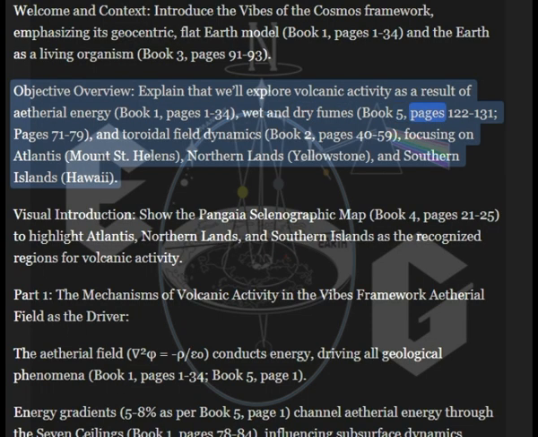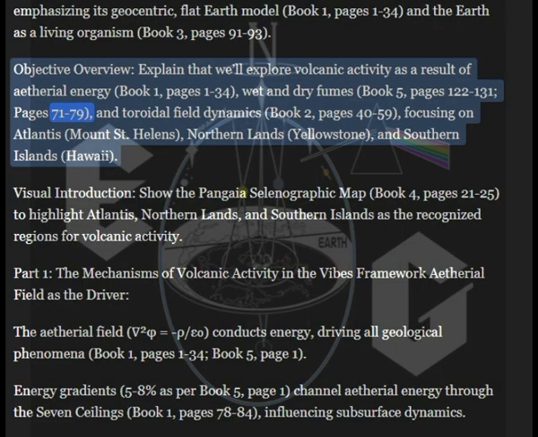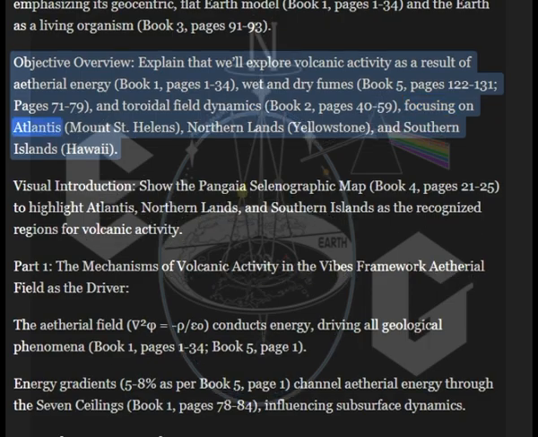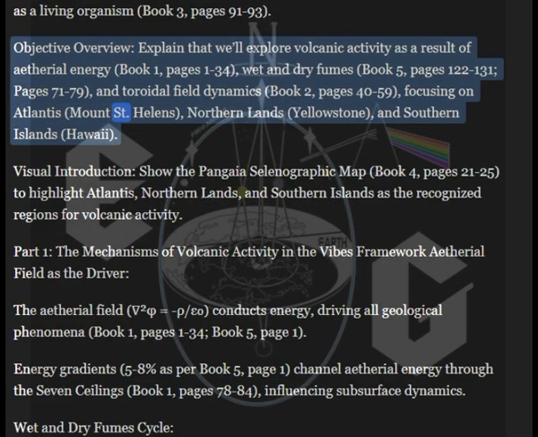Wet and dry fumes. Book 5, pages 122 to 131, pages 71 to 79. And toroidal field dynamics. Book 2, pages 40 to 59. Focusing on Atlantis, Mount St. Helens, Northern Lands, Yellowstone, and Southern Islands, Hawaii.